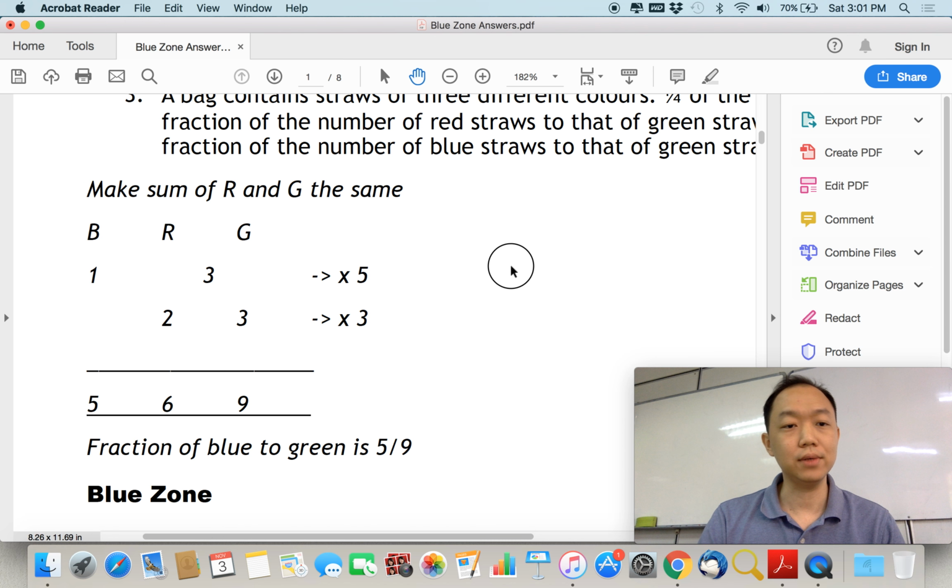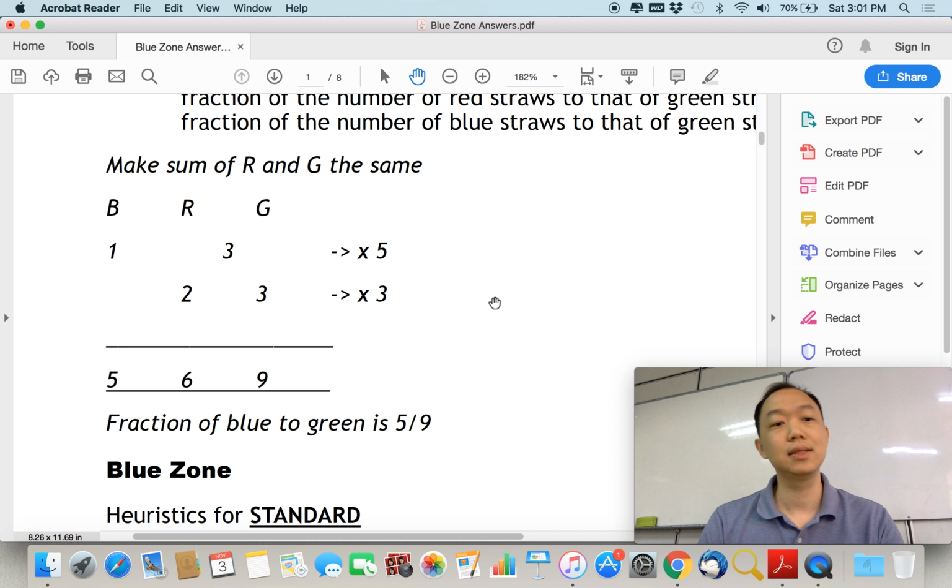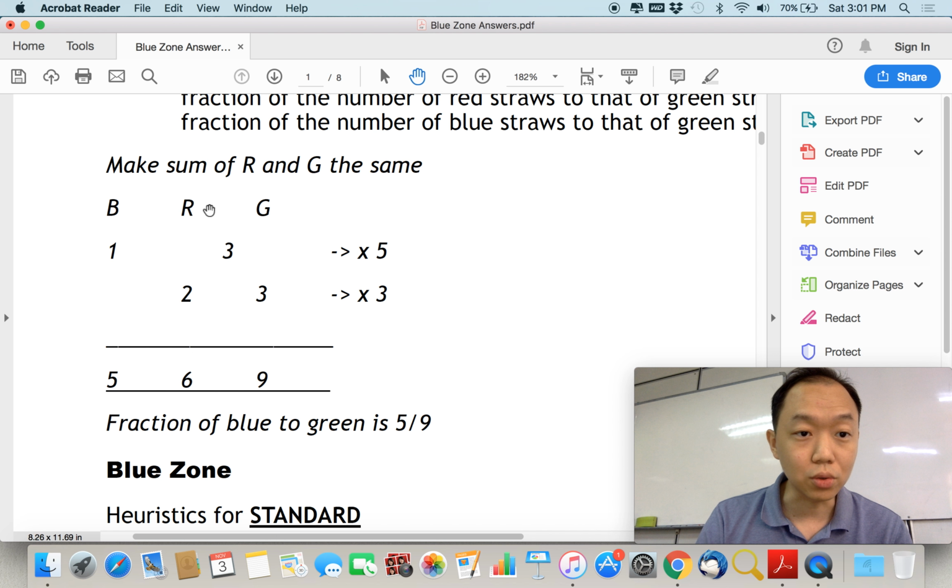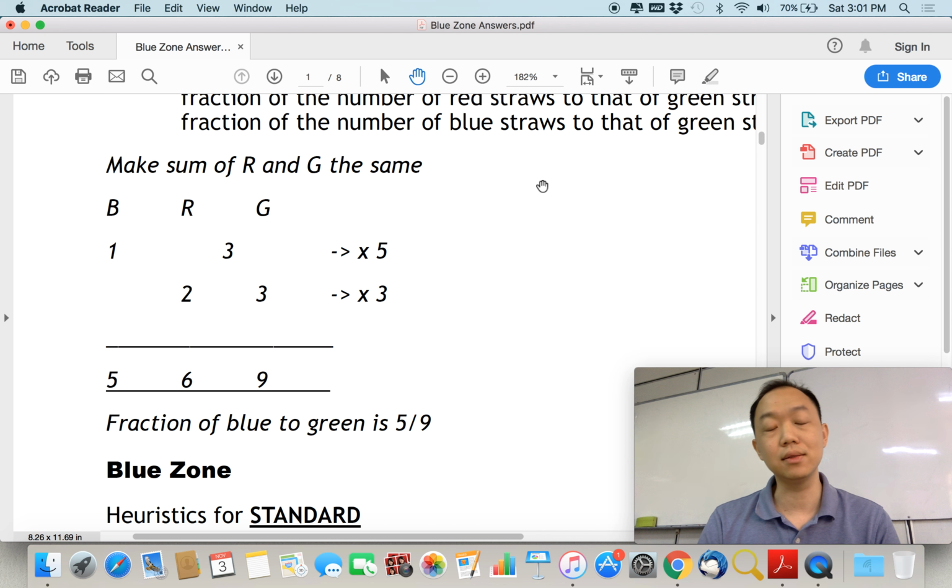Now this type of question can also be known as repeated identity. Why? Because this total here and here is being repeated, right? Or you can simply make sure that they are the same. Just make sure that they are equal. So how to make 3 and 5 equal? The first set of ratio you have to multiply by 5, the second set of ratio you have to multiply by 3. Why? Because the common multiple of 3 and 5 is 15.